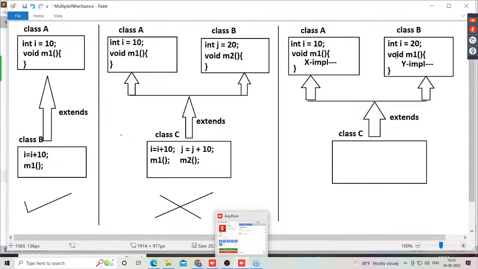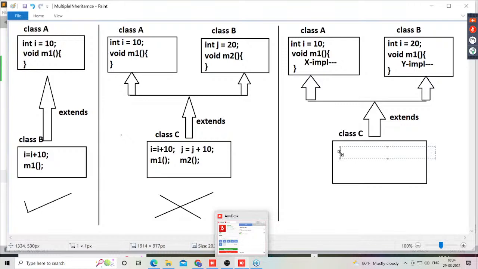Now class C is a child class for class A and class B, so it has the right to access and reuse all members of A and B. Get my point or not? So i = i + 10; then after that we are calling the m1 method.